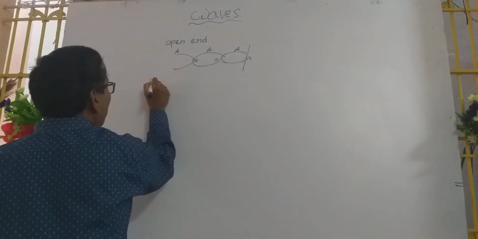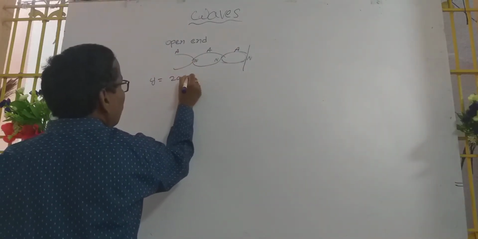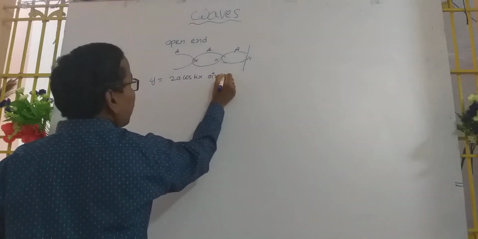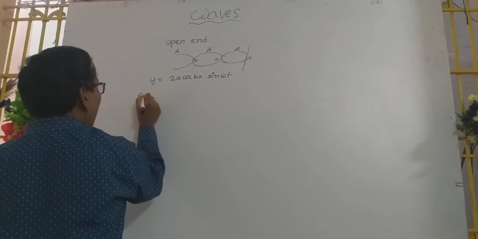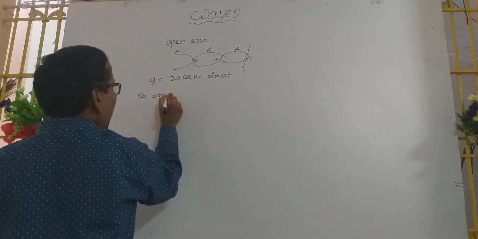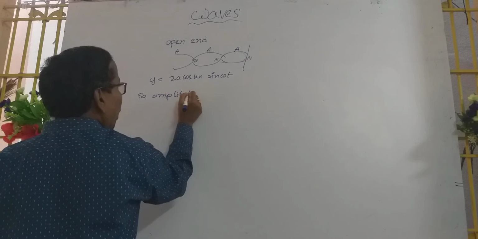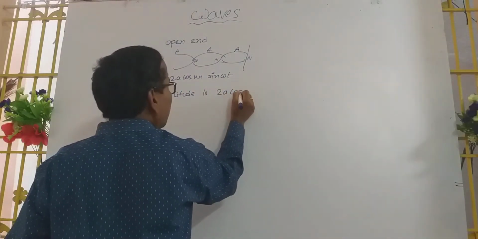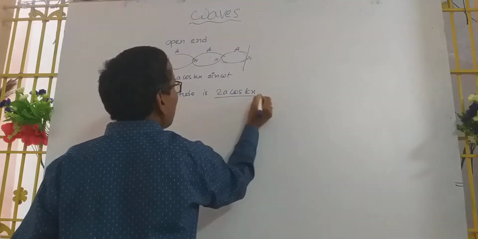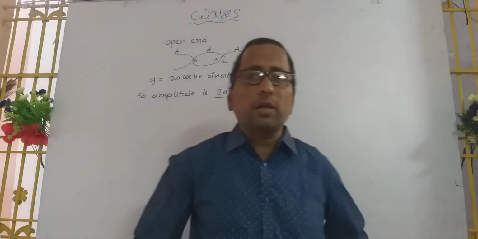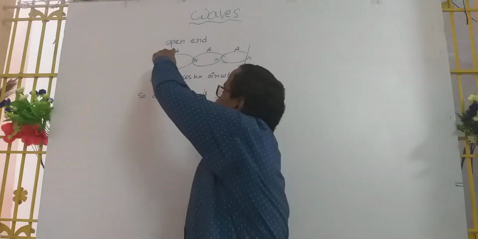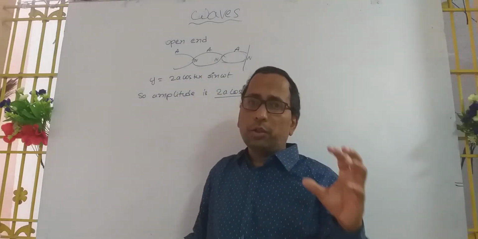Here the stationary wave is y equals a cos kx sin omega t. So the amplitude of the wave is 2a cos kx, where 2a cos kx is the amplitude of the stationary wave. What is the meaning of antinode?